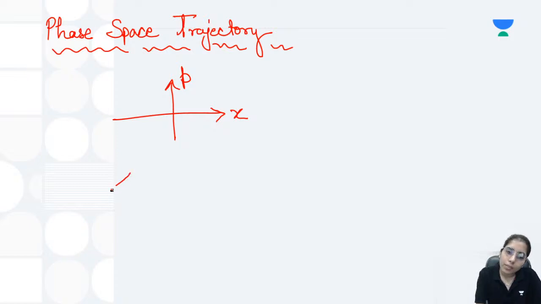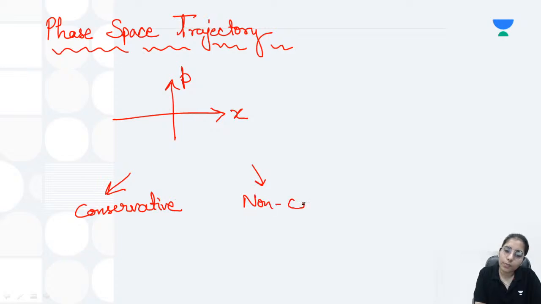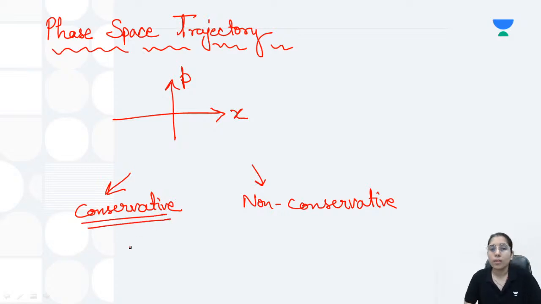Now you can have the conservative system given to you, or you can have the non-conservative system given to you. When the system is conservative, remember one thing: no two phase-space trajectories can intersect with each other. You can relate it with the statement, no two field lines can intersect with each other. So keep that in mind.